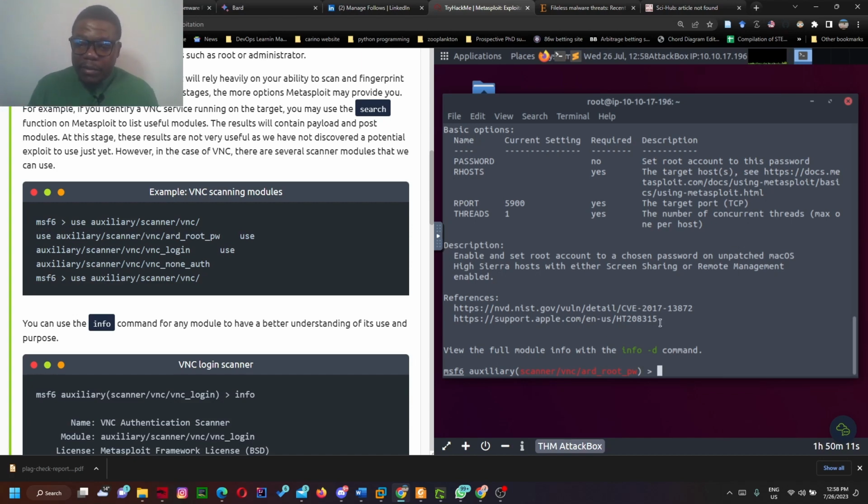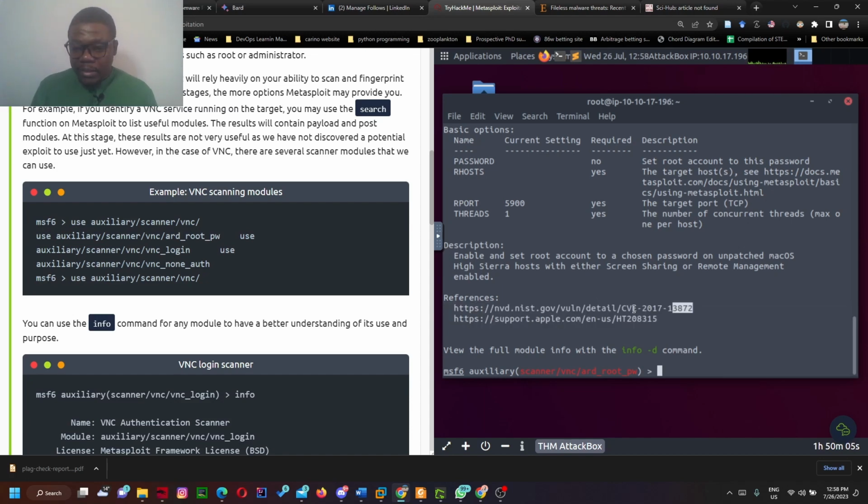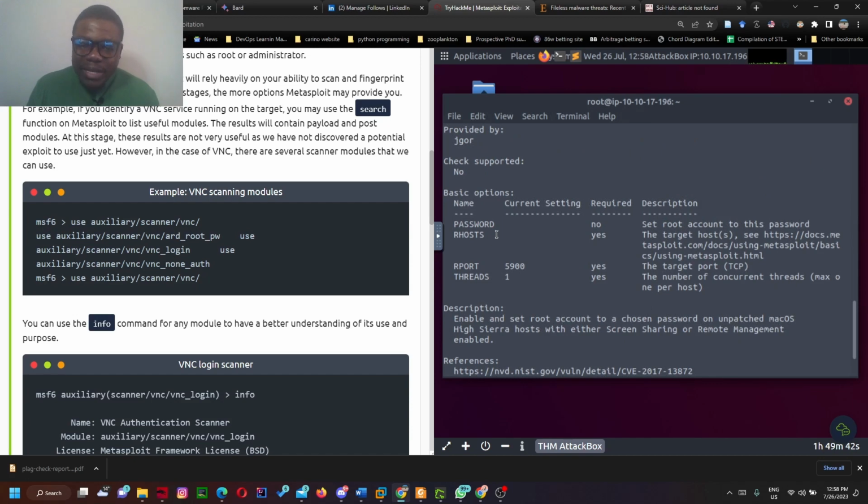So now for the reference, if you want to read more about this particular exploit, these are the references. Beyond merely knowing the CVE, you can use this to find these exploits on most of the free repositories where details of the vulnerability that's been discovered are kept. Yes, a good example is Exploit DB. So after knowing this, this gives us the basic options.